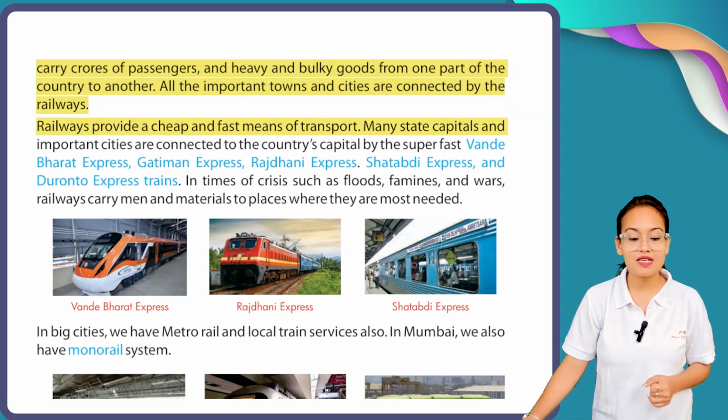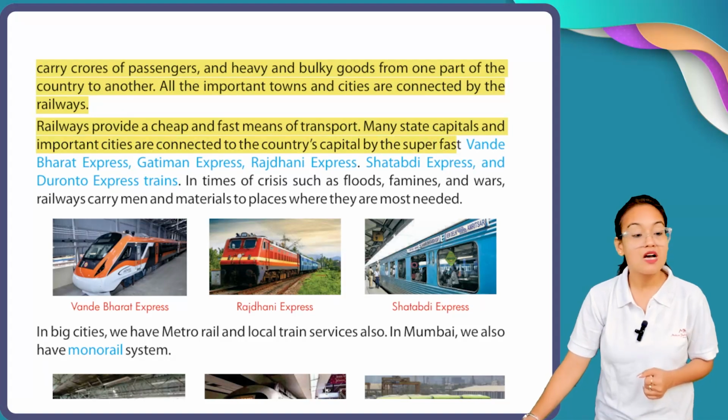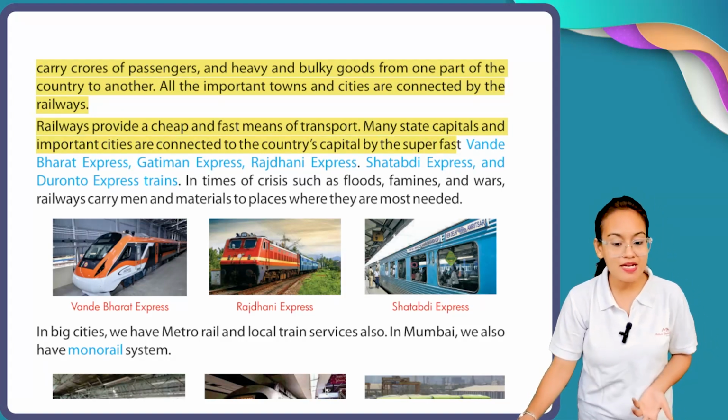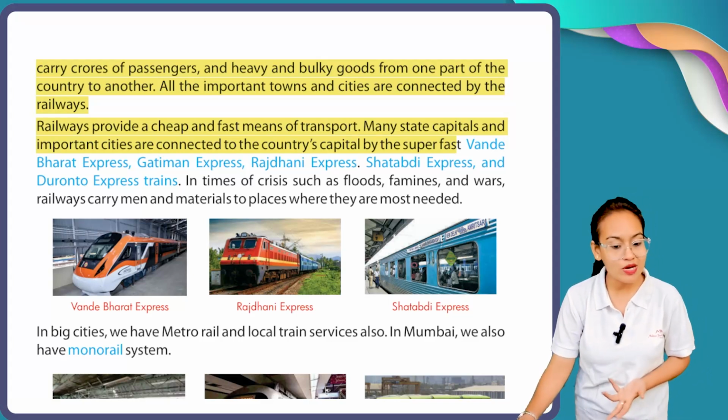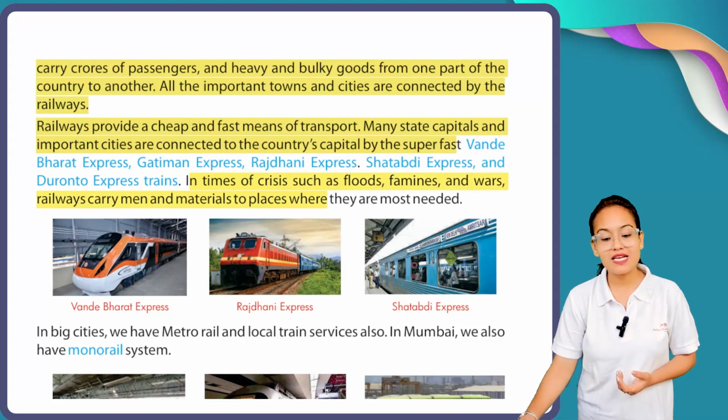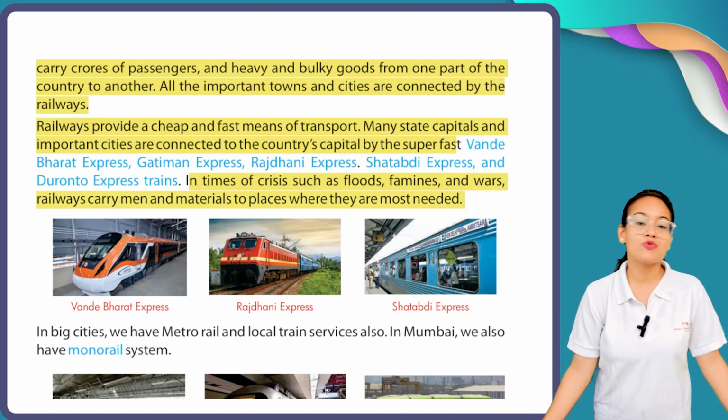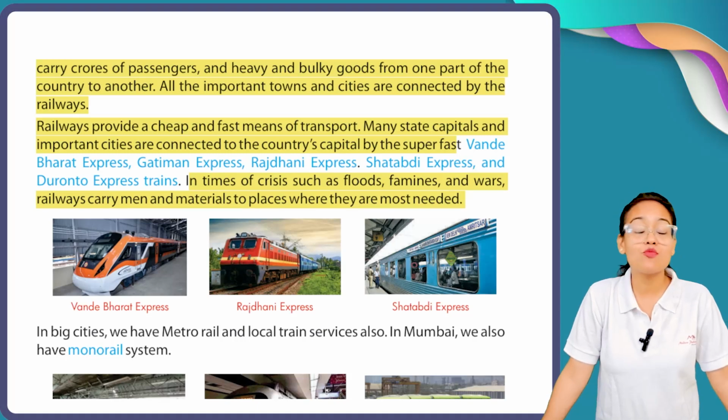Many state capitals and important cities are connected to the country's capital by the superfast Vande Bharat Express, Gatiman Express, Rajdhani Express, Shatabdi Express and Duranto Express trains. In times of crisis such as flood, famine and war, railway carries men and material to places where they are most needed. Now, my dear students, you can see railway is a cheap mode of transport.